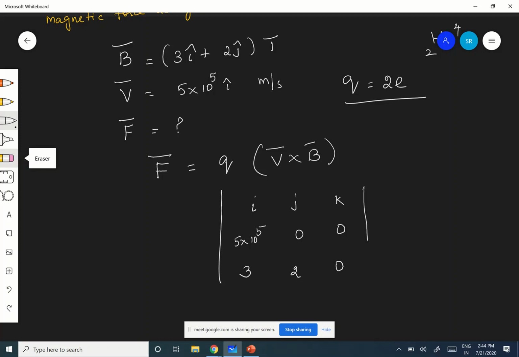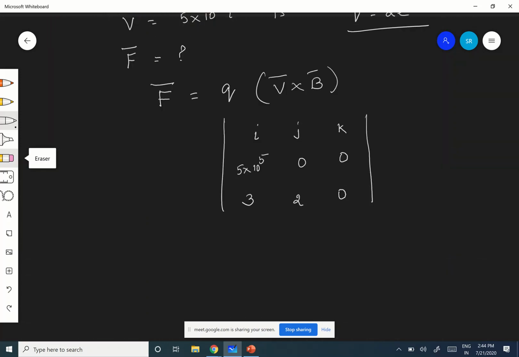I think I taught you last year. Do you have vectors in your mathematics this year or last year? This year, ma'am. Okay. Last day we have seen the cross product. Now you tell me, if I want i, then the column and row should be neglected.